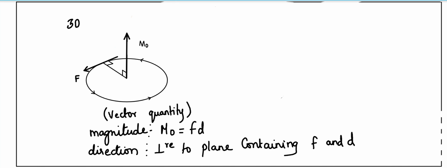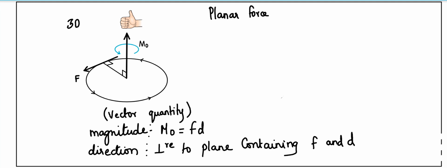To find the direction, that is, positive or negative, I use the right hand rule. The curl of rotation it creates is simulated by our right hand. When the thumb points up, it's positive. If this curl is along the opposite direction, the thumb points downward. By this I propose positive and negative values for this moment.